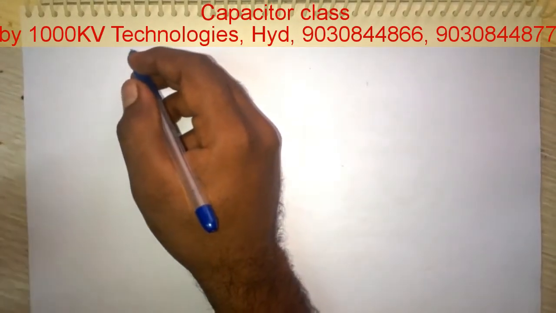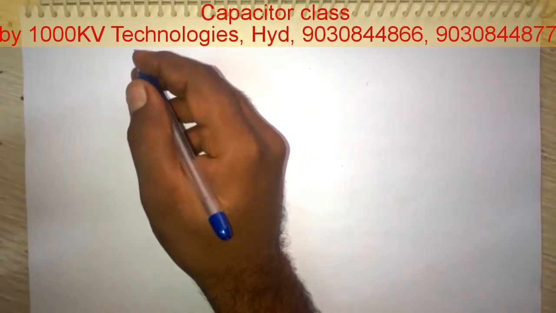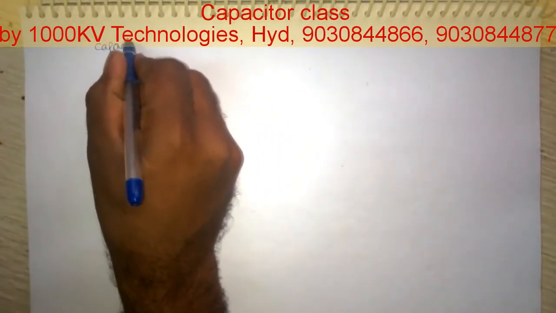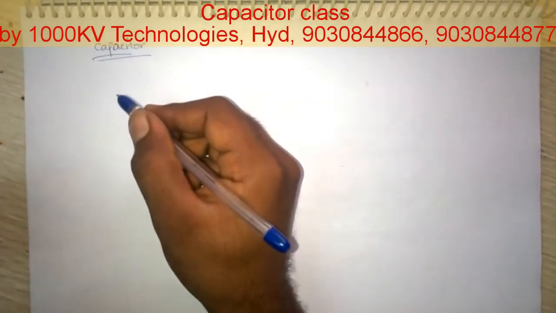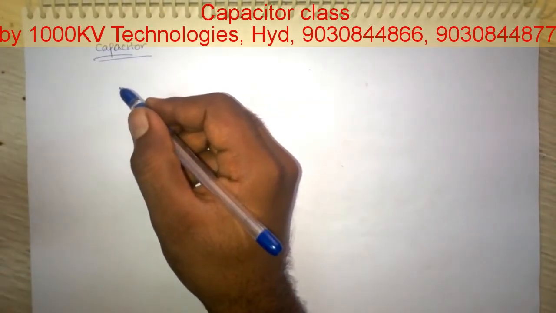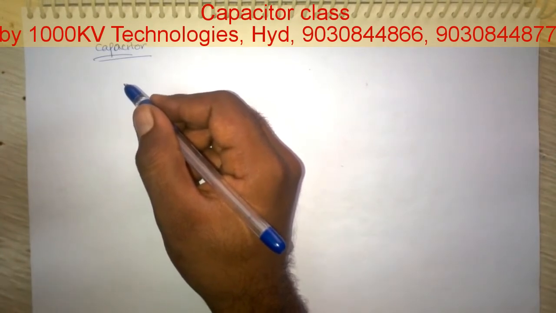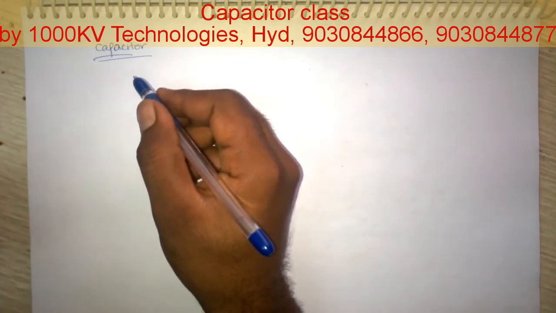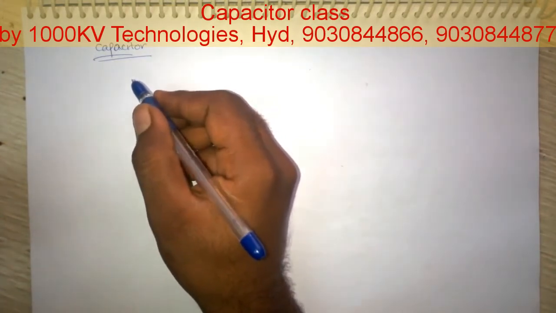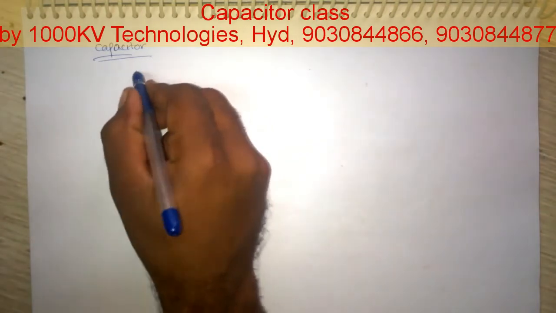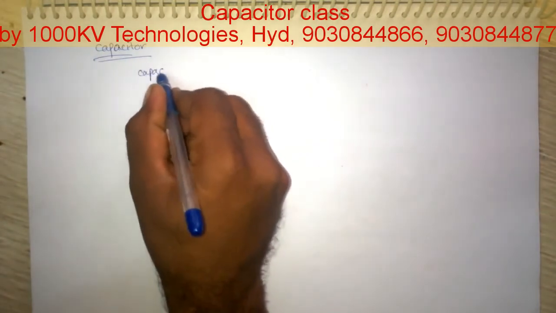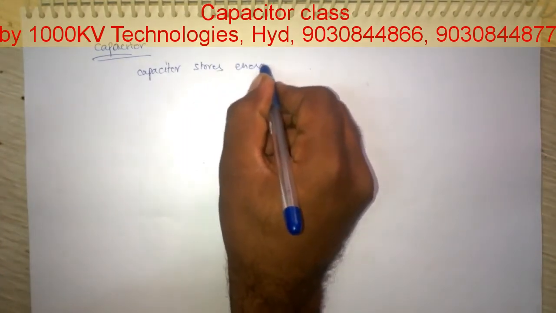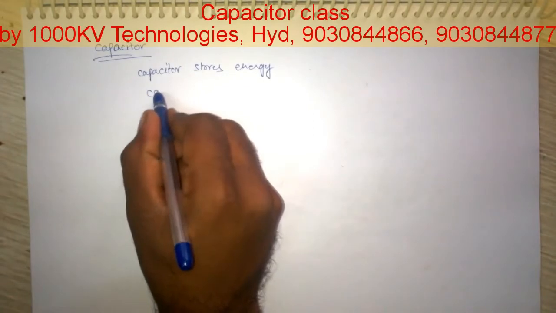Hello, today we are going to discuss capacitors. A capacitor is a device which stores energy in the form of electrical energy. The amount of electrical energy a capacitor can store is called capacitance. That means the property of the capacitor is capacitance, and the capacitor stores energy.